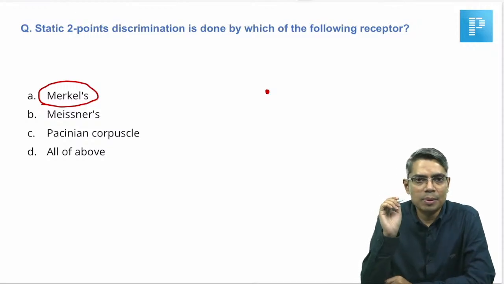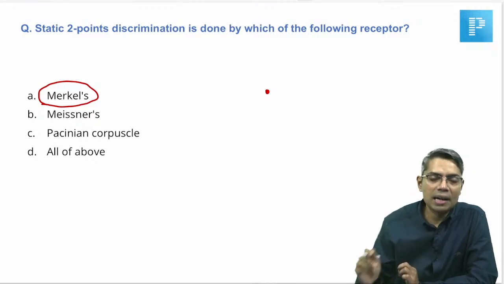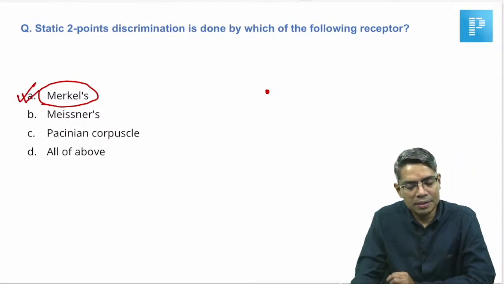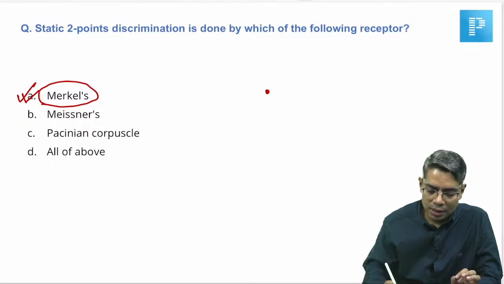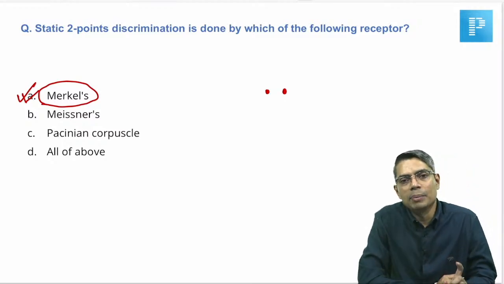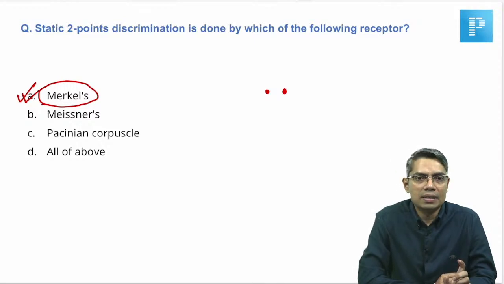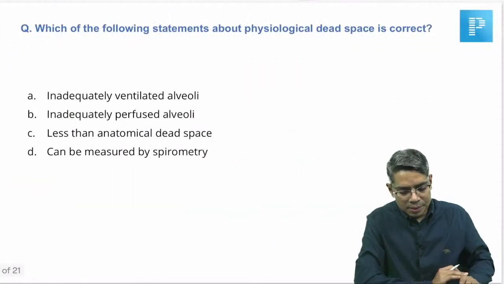For point, corner, edges, for all of them the best receptor is Merkel's, and Merkel's are the smallest receptive field. Okay, although the receptor density is very high for Meissner's, the single best choice to choose here is Merkel's. Okay. So, I told you repeatedly that this is clearly given in the neurophysiology textbook, that if you have to feel some dot or point or elevated area, then it is Merkel's. So, in 2-point discrimination, the test which is done in neurology, Merkel's is the answer, and Braille is also Merkel's. Okay.